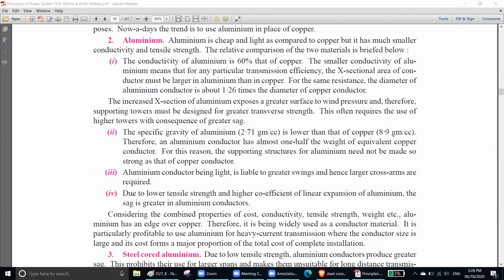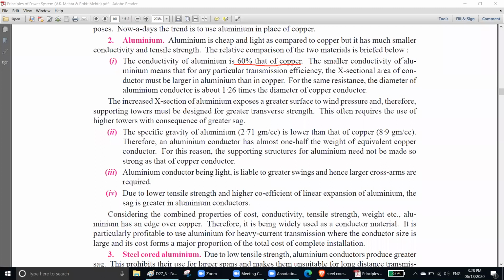Number one, the conductivity of aluminum is 60% of the copper. That means this is bad, not that good. Copper is 100% and aluminum is 60% conductivity.